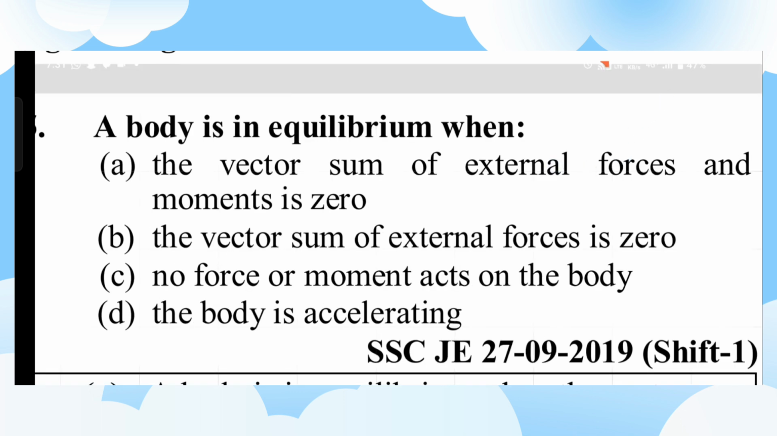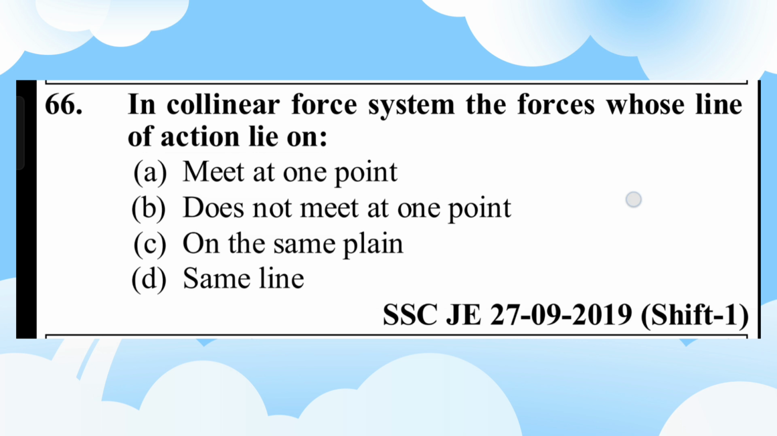Friends, question number 65. A body is in equilibrium when A. The vector sum of external forces and moments is 0, B. The vector sum of external forces is 0, C. No force or moment acts on the body, D. The body is accelerating. Option A. The vector sum of external forces and moments is 0.